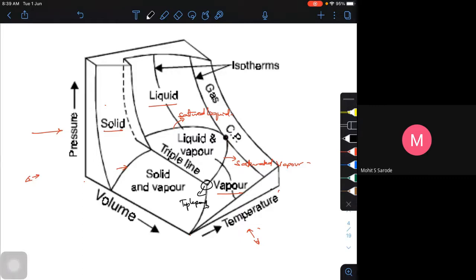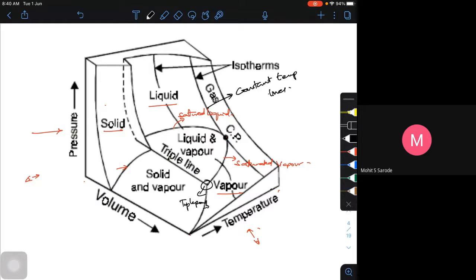So the temperature is almost constant. These are constant temperature lines. Okay. Now, why is this particular thing more important? And this is the critical point. On a single pressure, volume, temperature, three-dimensional diagram, the change in pressure, the specific volume, and the temperature can be shown at one go.